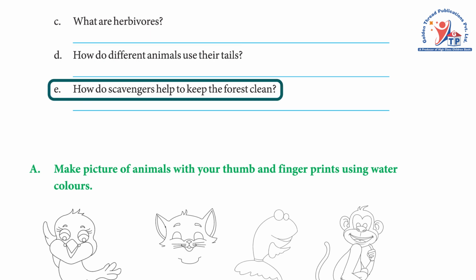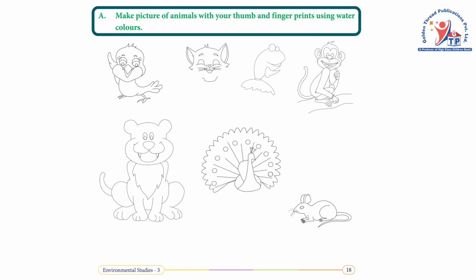E. How do scavengers help to keep the forest clean? Answer: scavengers eat the flesh of dead animals. In this way, they clean the forests. A. Make pictures of animals with your thumb and fingerprints using watercolors. Answer: do it yourself.